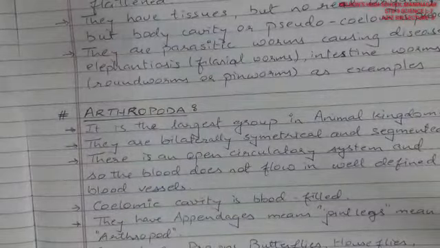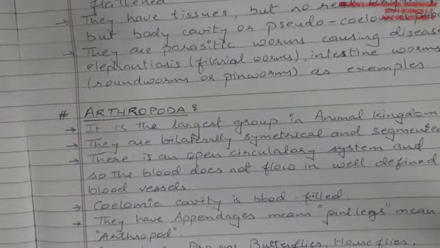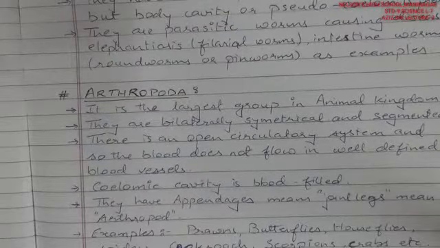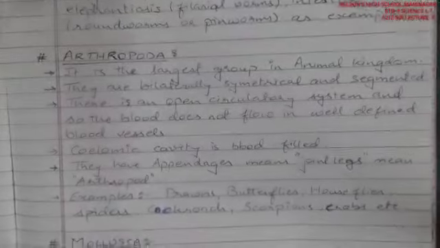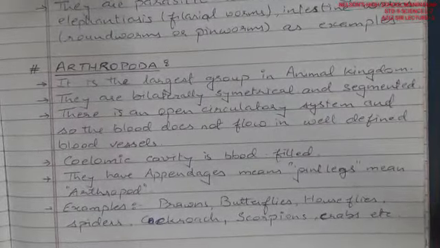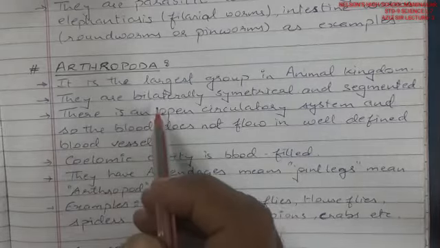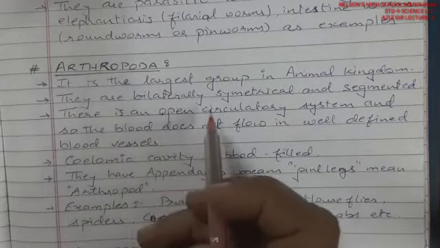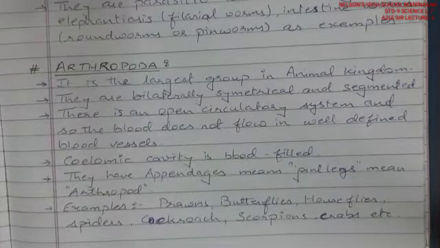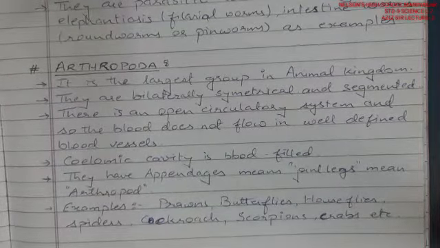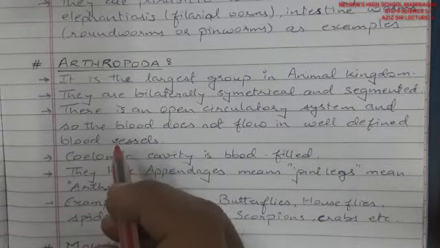Going further, the next group is Arthropoda in the animal kingdom. Arthropoda is the largest group in the animal kingdom. That means almost 80 to 85% of the animals of the animal kingdom are in the Arthropoda group. They are again bilaterally symmetrical and have a segmented body. That means each portion is fixed. This particular portion is going to contain these particular segments where certain organs must be present.